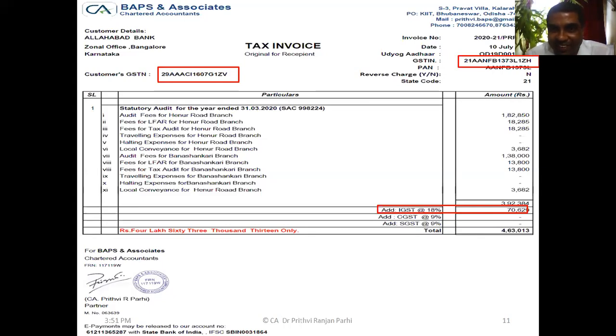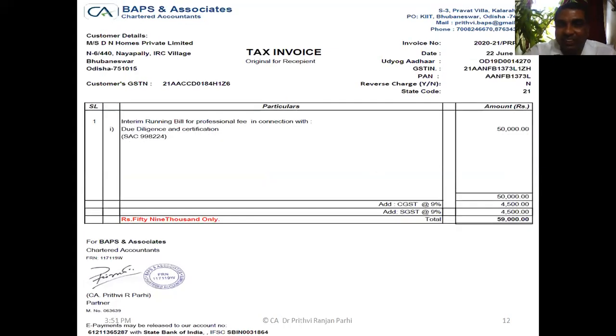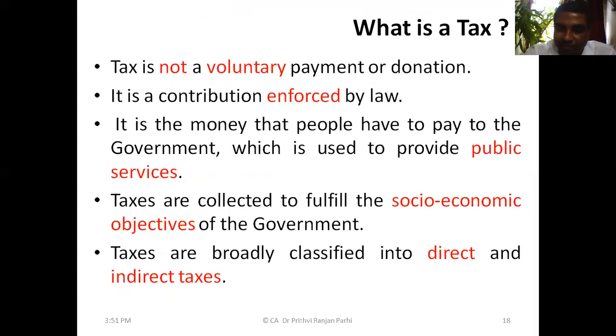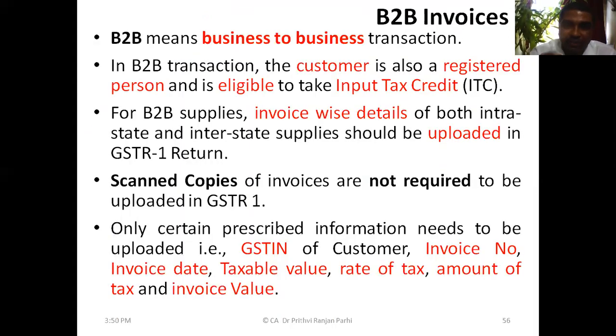Yes, sir. Okay, but you can see this is the supplier's detail, invoice number, etc. This is the supplier's GST, and this is his state code. So by seeing the invoice, you should be able to understand this. These details need to be maintained because at the time of filing return, we need all these things. For B2B supplies, invoice details, both for state level and interstate supplies,